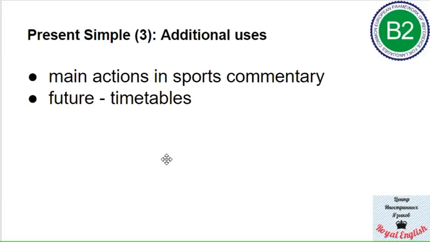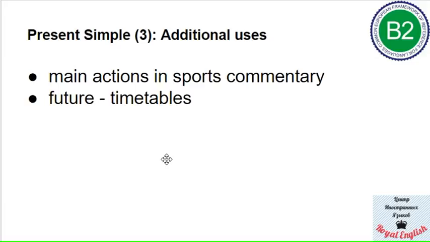We also use the same tense, the present simple, for the future to talk about timetables. For example, instead of saying my bus will leave for Boston at 6 p.m., we generally say my bus leaves for Boston at 6 p.m. Because it's a timetable schedule that you have somewhere.